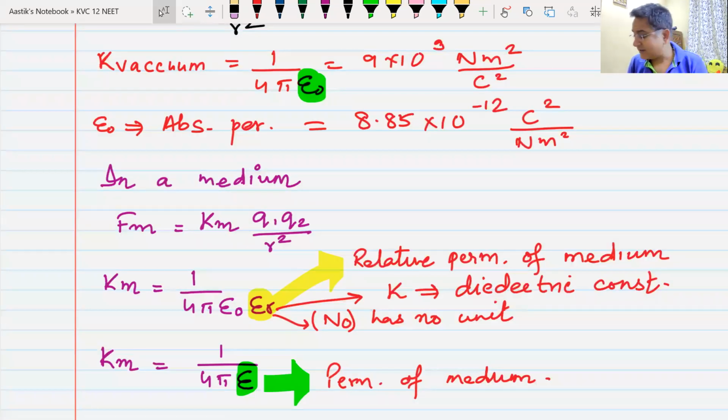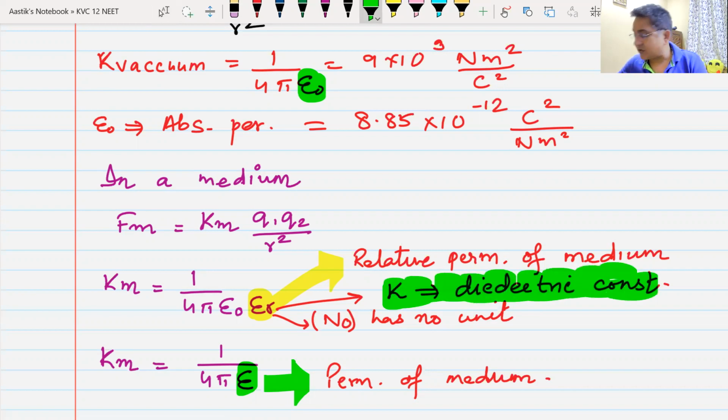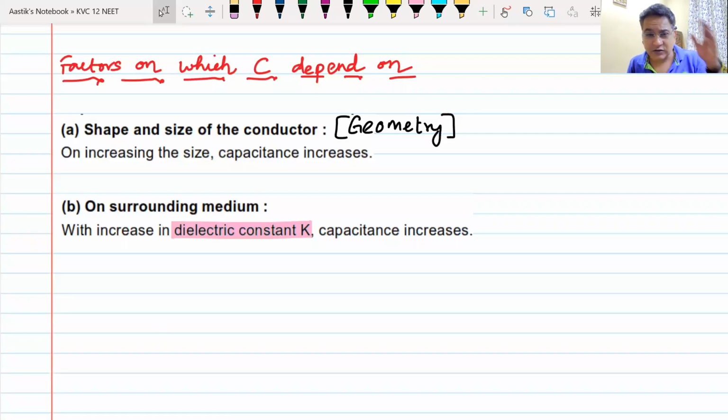Remember, this was the class and this was the note that we had written. We had written the force of attraction or repulsion between two charges, and there I had mentioned that this epsilon r is also known as K, where K is the dielectric constant. This was electrostatics, lecture number 1. So that same thing has now come. Remember, this is physics, my dear friends, and we never get rid of anything. If a topic is finished, that does not mean that it's not going to come. In the very next class, it might come.